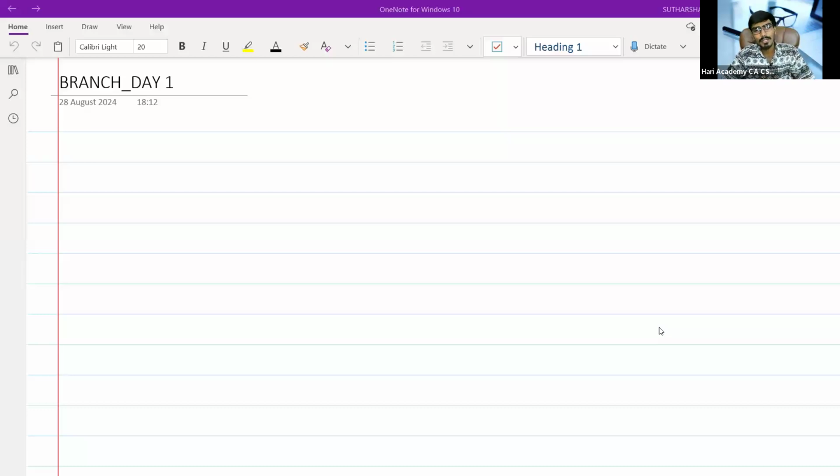Basically, what is a branch? Branch is an extension of the consignment. How does the consignment happen, sir? The consignment you have studied in your Inter as well, even in Foundation.